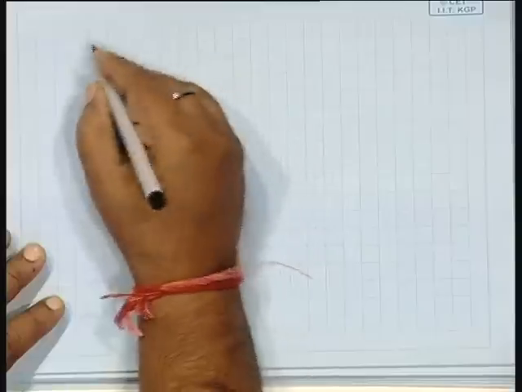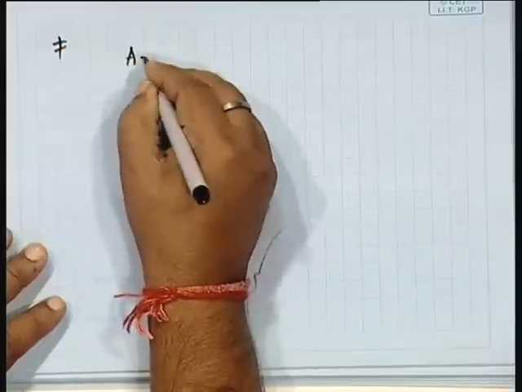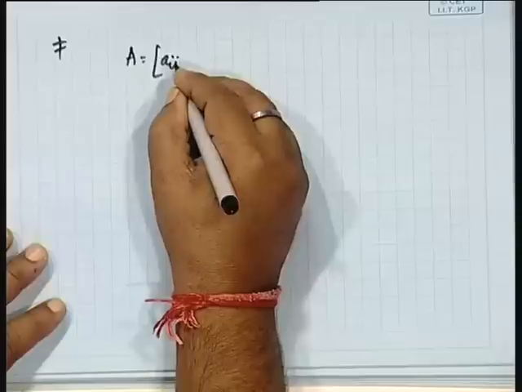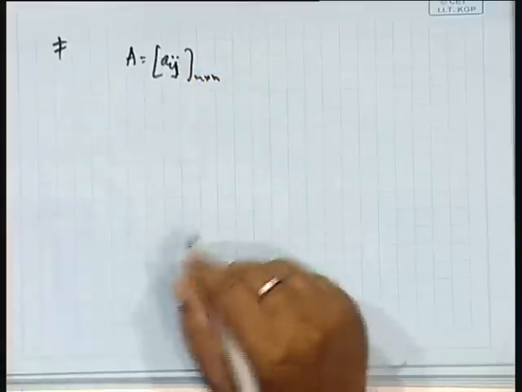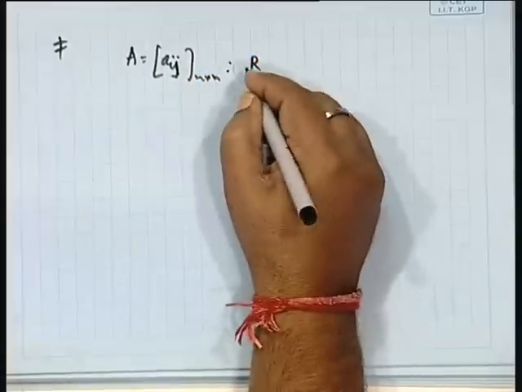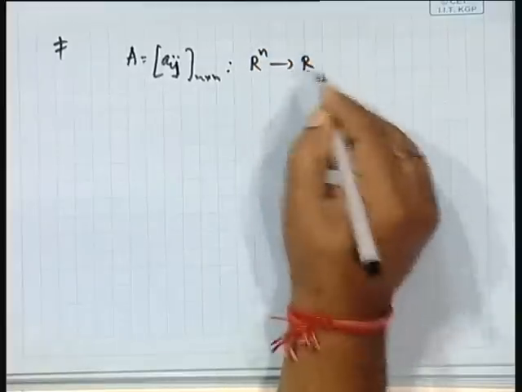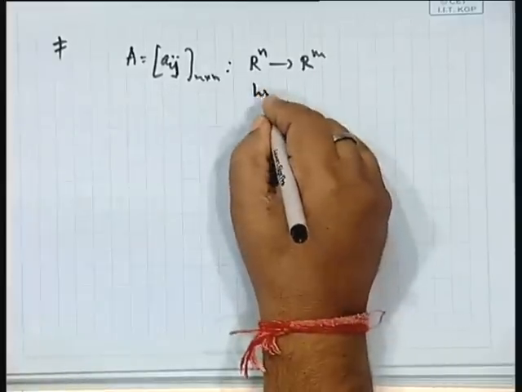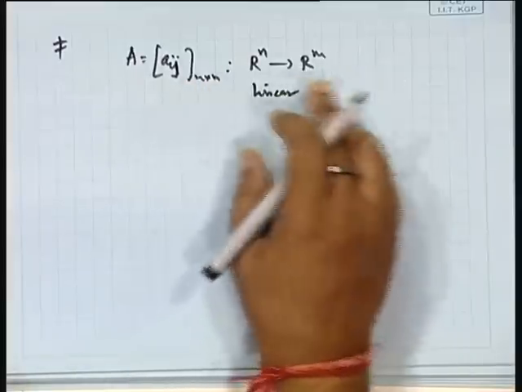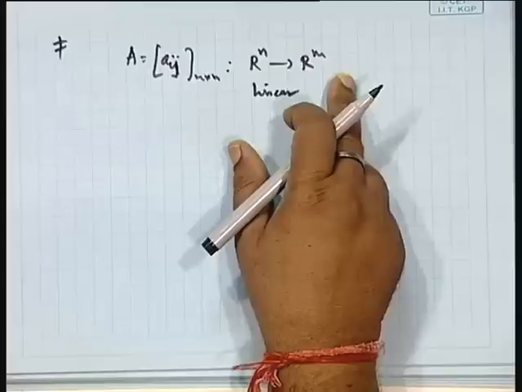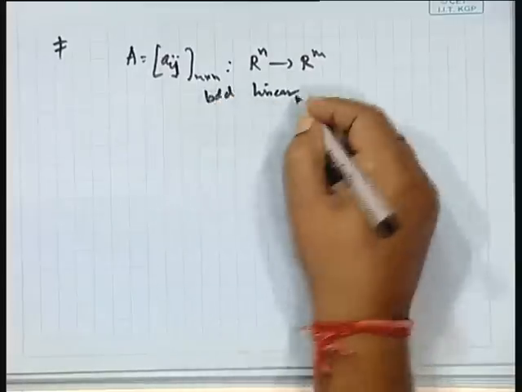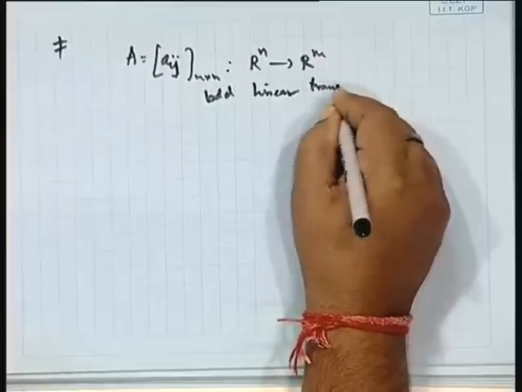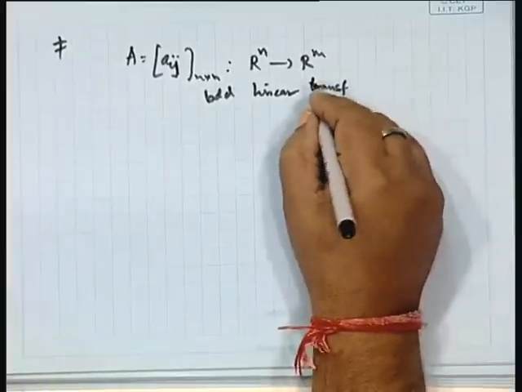If you remember, in the finite dimensional case, all this we know, a matrix A, which is a matrix Aij of order m cross n, represents a transformation from Rn to Rm. Remember, this is a linear mapping, a linear transformation, in fact a bounded linear transformation, or operator, you can say transformation or operator.